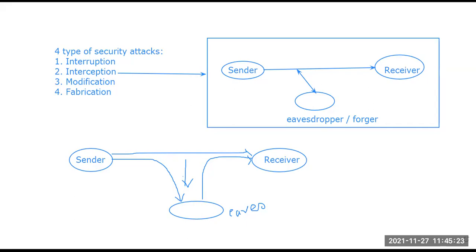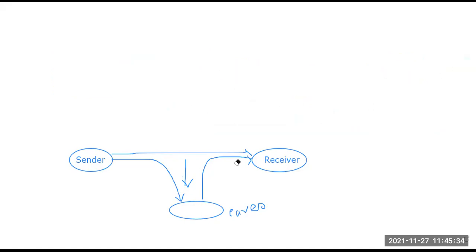Basically, there are two types of cryptographic attacks. Now the term cryptographic attack comes into the scenario. Previously, we were talking about security attacks, what security attacks can happen. Now here the term comes, cryptographic attacks.